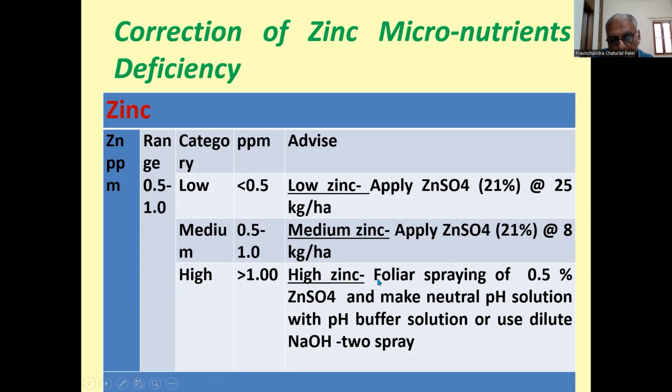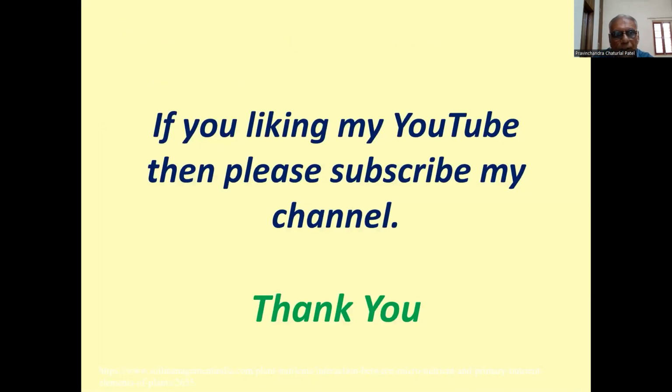But if we find zinc deficiency in a standing crop, then we have to apply foliar spraying of 0.5% zinc sulfate and make a neutral pH solution with pH buffer solution, or use dilute sodium hydroxide, and we have to spray 2 to 3 sprays depending on the deficiency of the zinc.